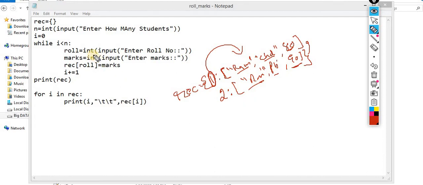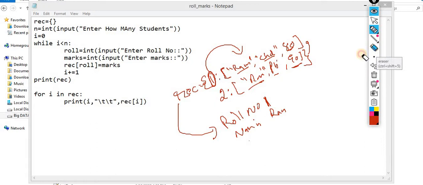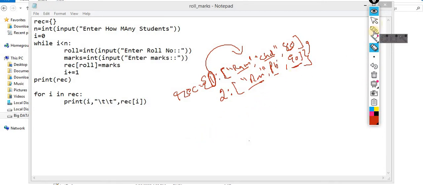So for the printing pattern, you have to print roll number 101. Let's suppose the roll number is 1, and the name is, let's suppose, Ram. Or you can do one more thing. This is the better way. You can do this with the roll number. This would be good practice. Now your for loop is also implemented.